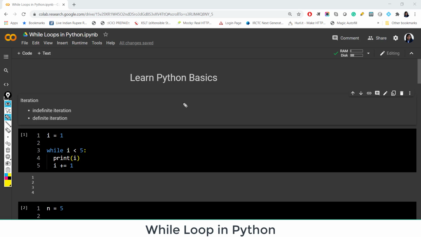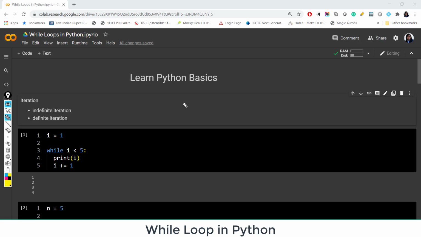In the previous video, we talked about using for loops in Python. We have seen different scenarios where we were able to use for loops through a sequence of numbers or a string, maybe a list or dictionary. We have also talked about break, continue and pass statements. In the next video, in this tutorial, we are talking about using while loops.